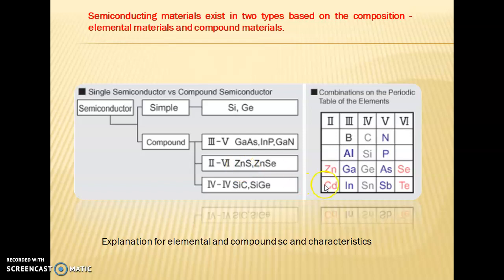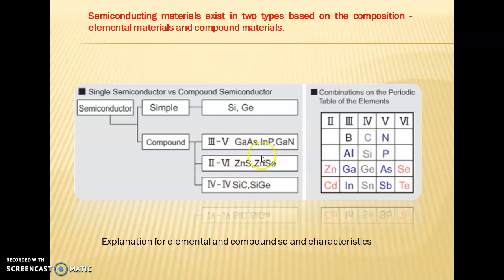Zinc is from second block and sulfur is from sixth block. So we are saying this one is a 2,6 semiconductor. Just compare this with the periodic table.